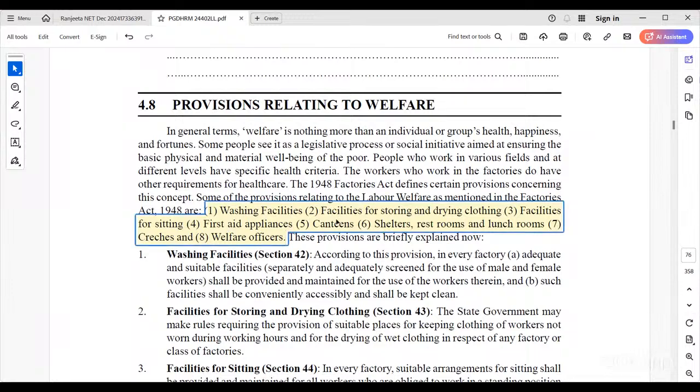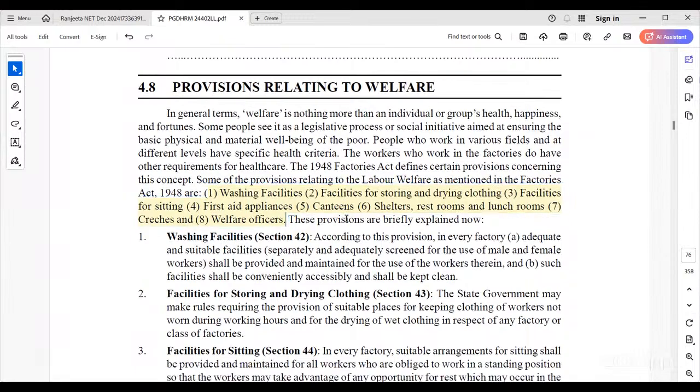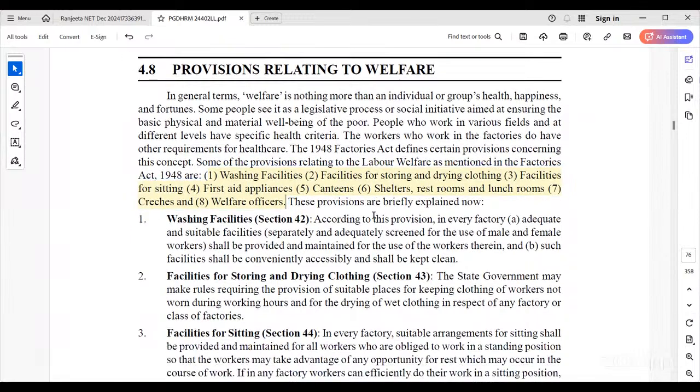Then a proper canteen. We can see in these shopping malls, 100 or 200 employees are working, and they don't have any canteen of their own. They come under the Factories Act, but it is not implemented, and they are not allowed to sit either. If we visit a few of our students working in Reliance Trends and a few other organizations, they are not allowed to sit for 9 hours. But as per this Act, they need to sit together sometime, there should be facilities for sitting, and they need to maintain the canteen. Nowadays private organizations have not implemented it 100%.